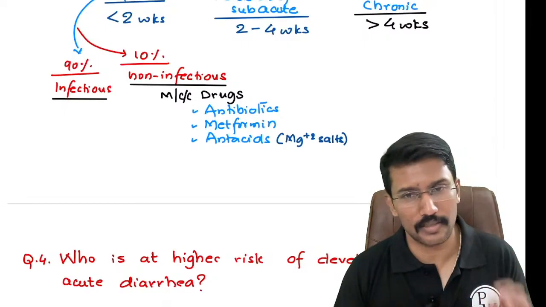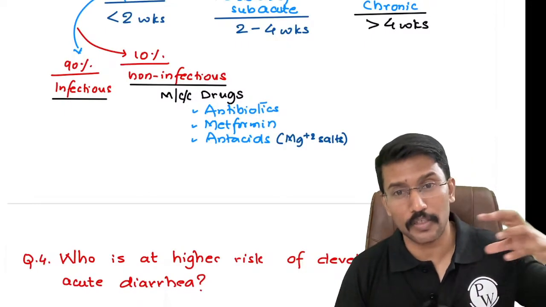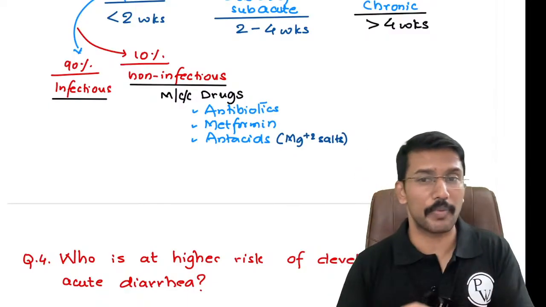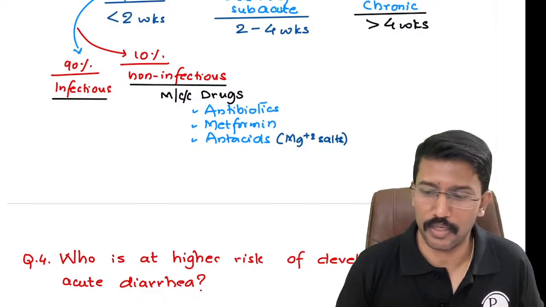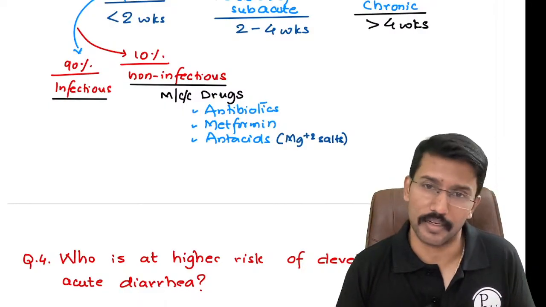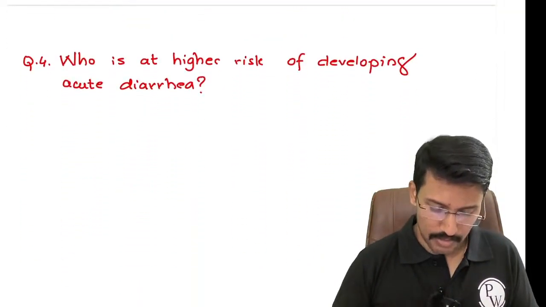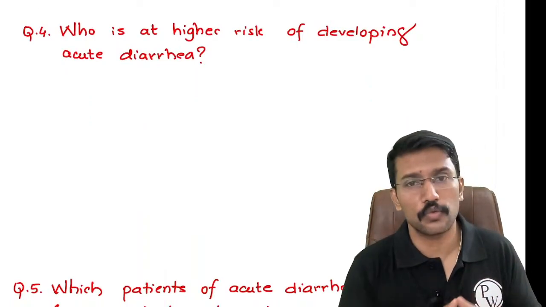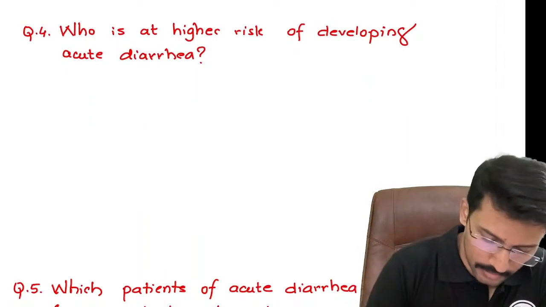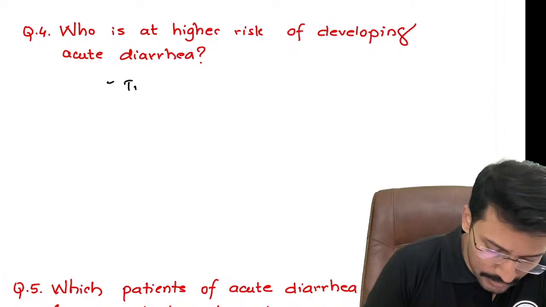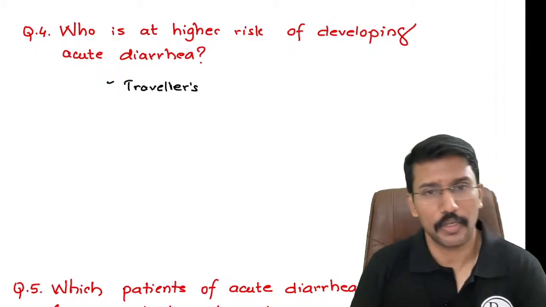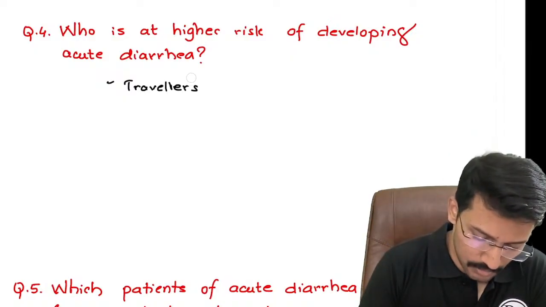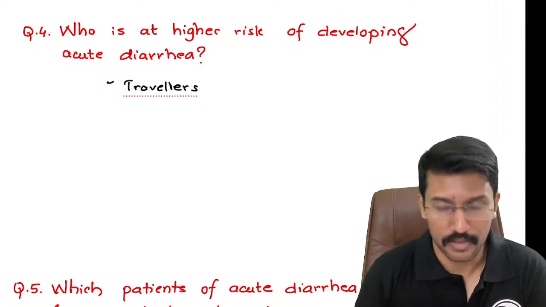Yes, immunocompromised are definitely at risk. Travelers to some developing countries from the developed world are at risk of developing acute diarrhea. What do we call it? We call it travelers diarrhea, right? So one of the questions that they will ask you is, what are the individuals who are at risk of developing acute diarrhea? So one of them is travelers. And you know from microbiology, frequently they ask a question, travelers diarrhea is caused by, right?